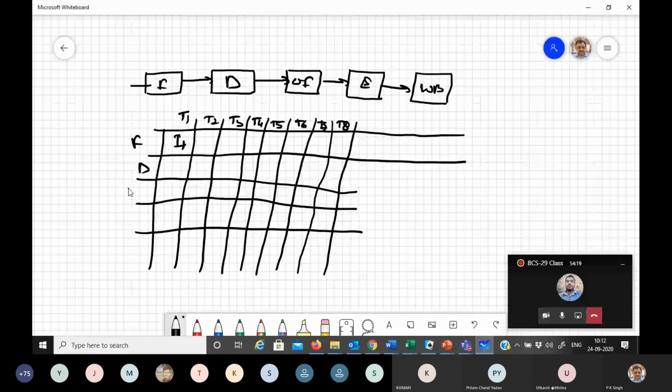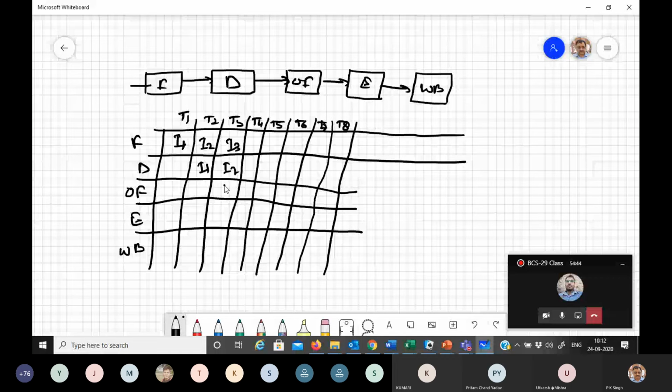In the next clock cycle, it will fetch I2 and decode I1. In the next clock cycle, it will try to fetch I3, I2, and I1.